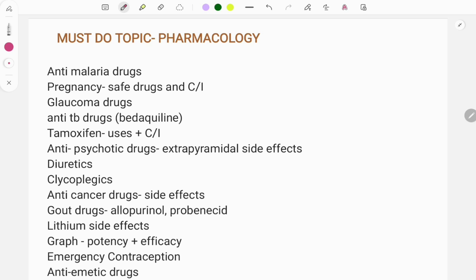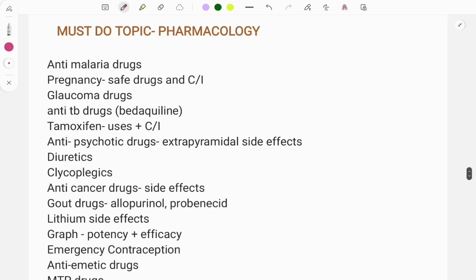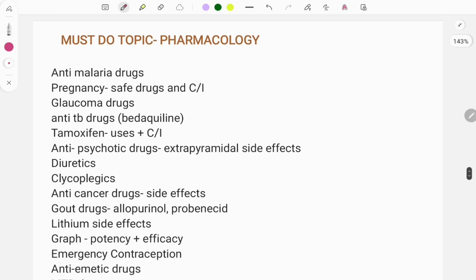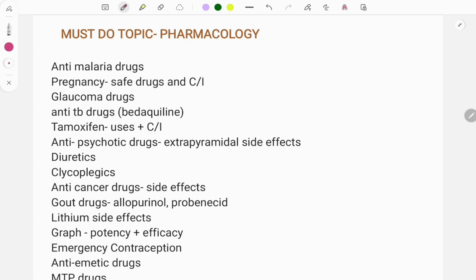As I was receiving many messages, DMs and comments to make the list of must-do topics of pharmacology, here it is. So we will discuss the must-do topics. I have already uploaded videos of the list of must-do topics from the other subjects, so you can watch even those videos. It will help you to get an idea of which topics you must concentrate more on. So let's start the video.